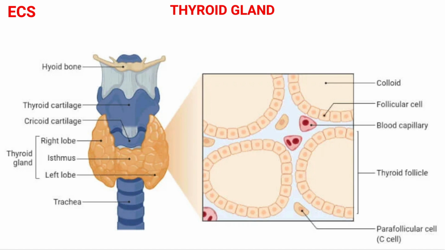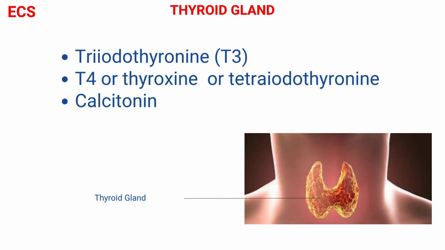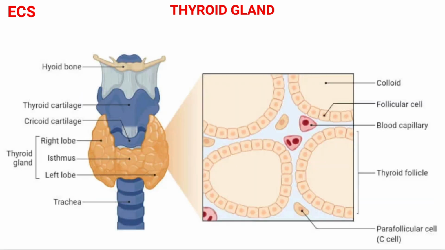The thyroid gland produces three major hormones. The first one is T3, that is triiodothyronine. The second one is T4, that is thyroxine, also known as tetraiodothyronine, and calcitonin. The cells lining the sac secrete the two main hormones, T3 and T4. Unlike other glands, the thyroid gland can store the hormones for later use. Cells between the thyroid follicles called parafollicular cells, also known as C cells, secrete another hormone called calcitonin.